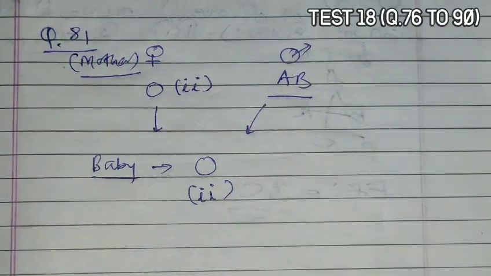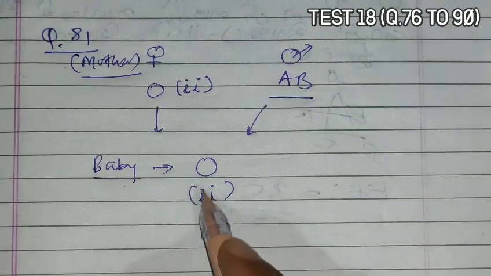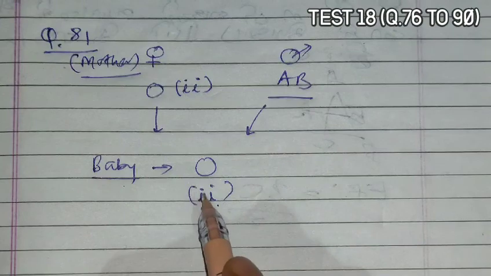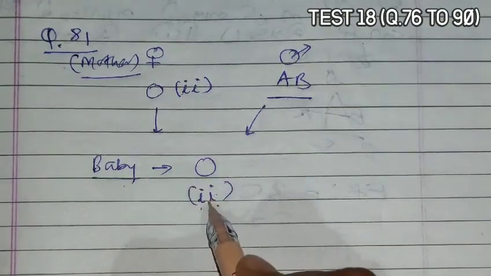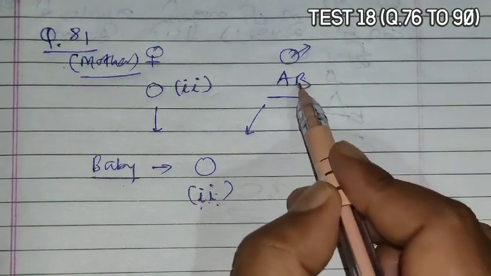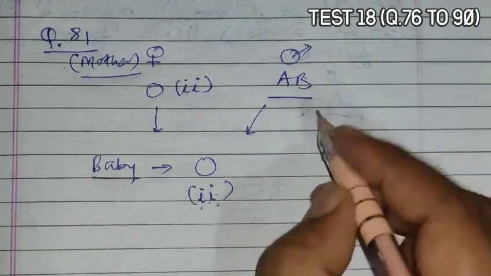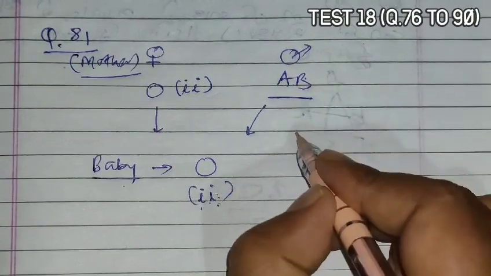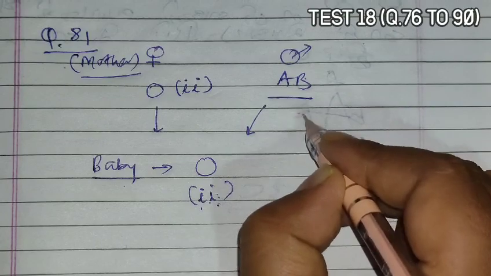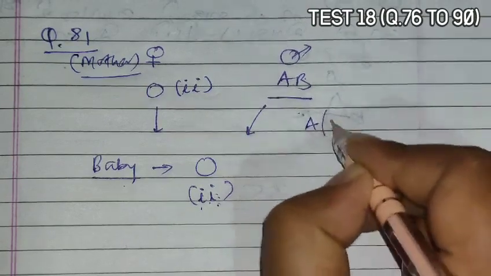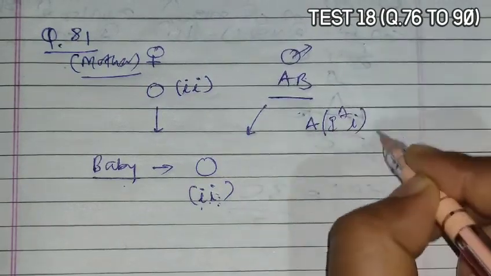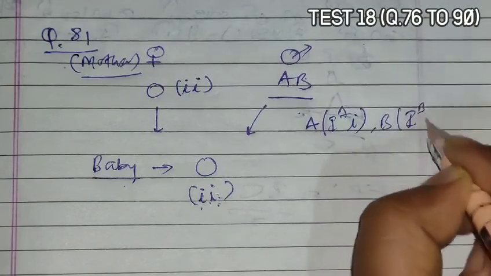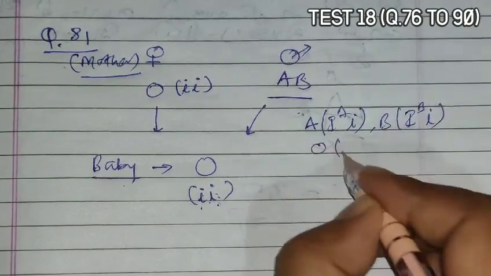Okay, then which statement is correct? Now the baby has an ii genotype, so i can be received from the mother, but i cannot be received from the AB blood group. This can be achieved only with blood group A having genotype I^A i, B blood group with genotype I^B i, and O blood group with genotype ii.